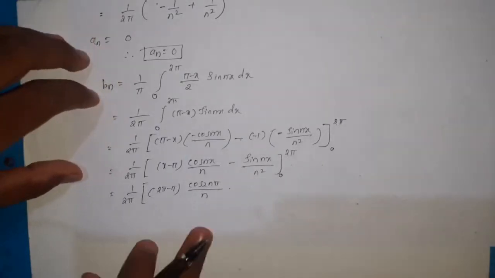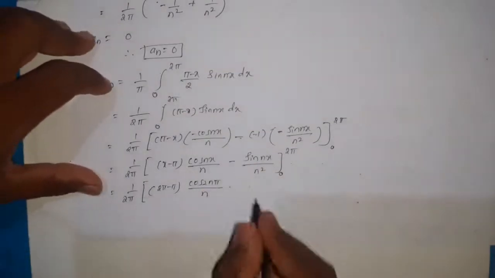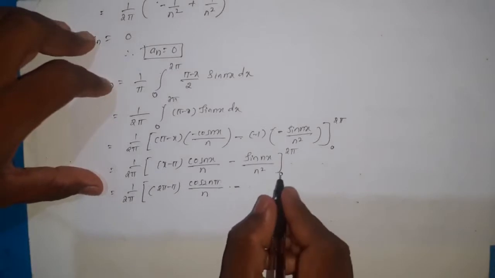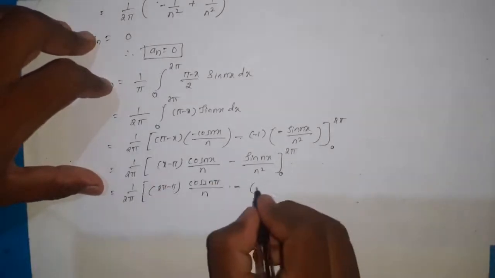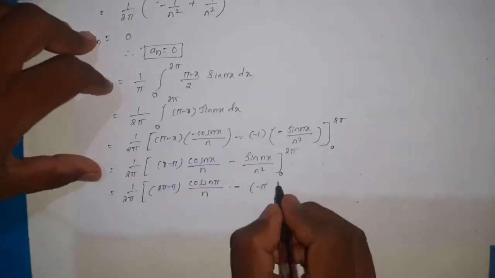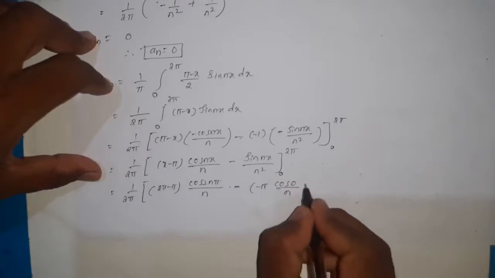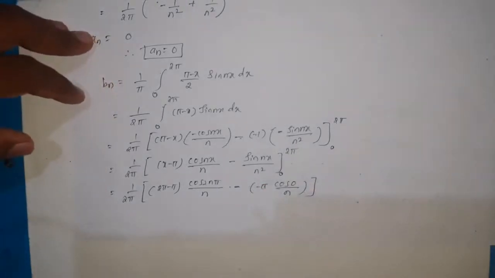For the lower limit the value of the function is 0, no need to write. So it is the upper limit minus the lower limit. For the lower limit 0, we get 0 minus π, that is −π cos 0 by n, and for sin 0 that is 0.